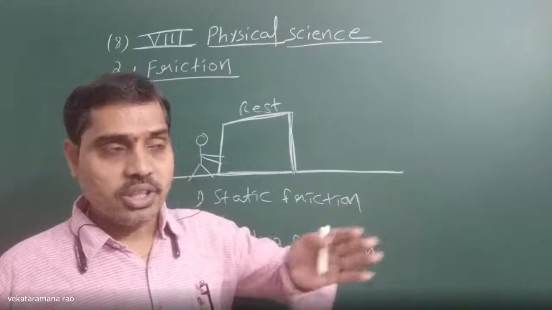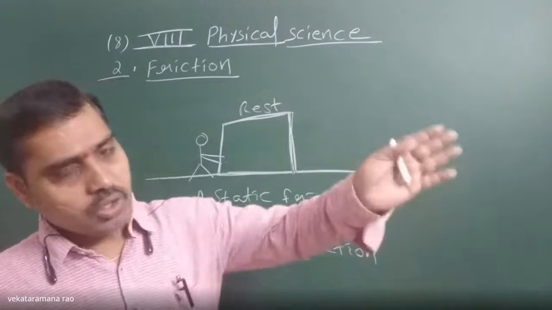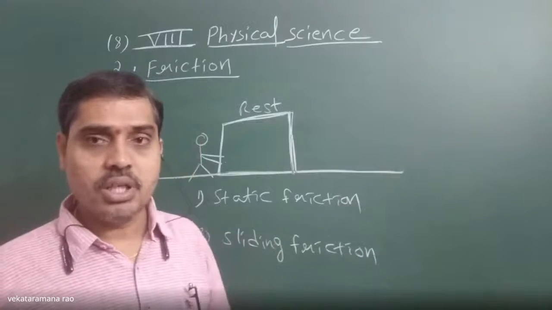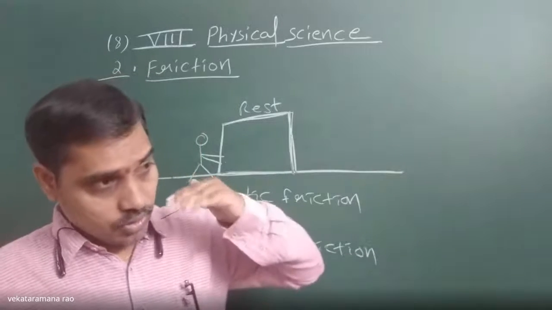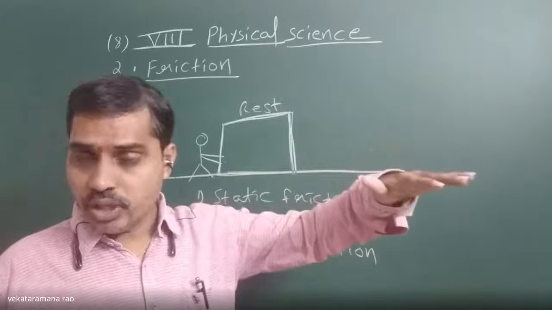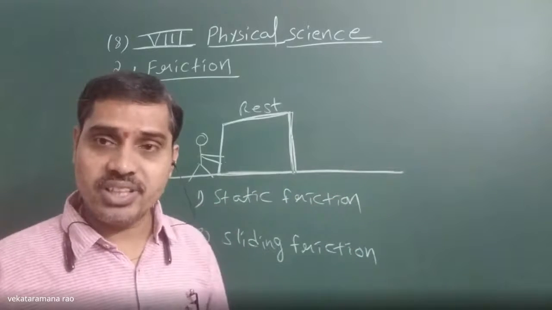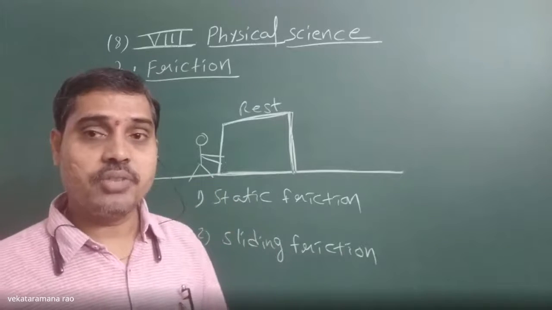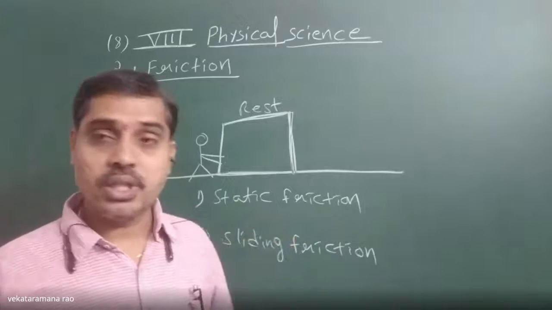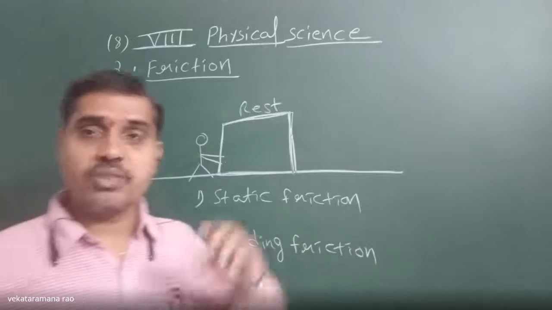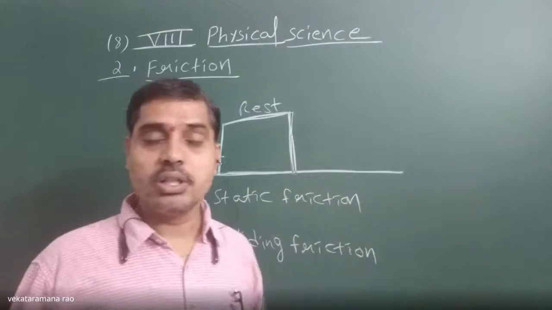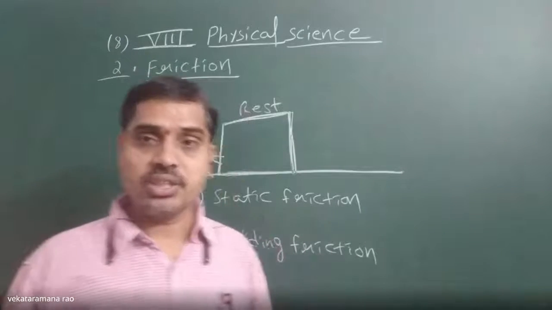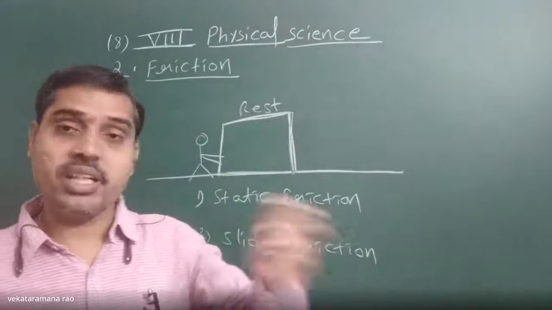And at last, when it is far away from the station, it will have a high velocity. Then, since the velocity of the train goes on increasing, it is said to be in acceleration, or it is accelerating.